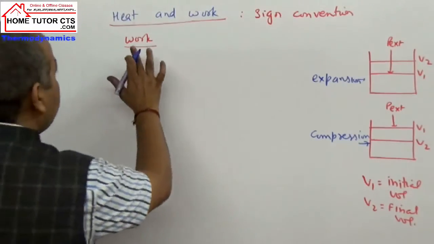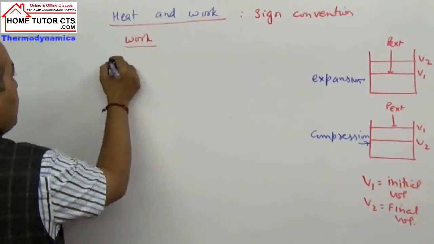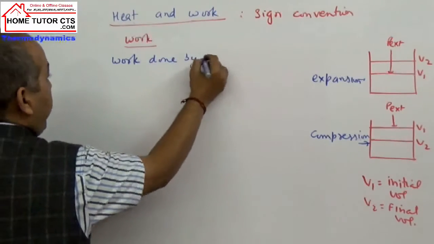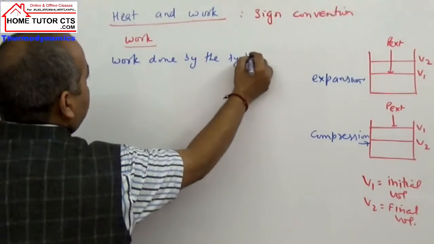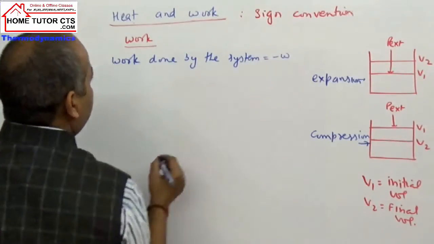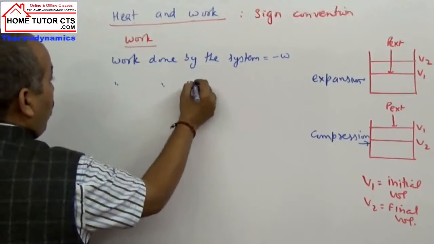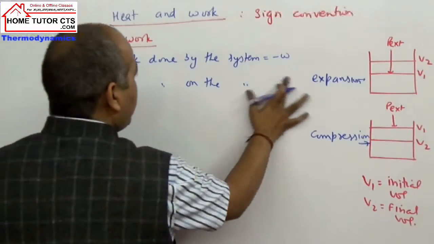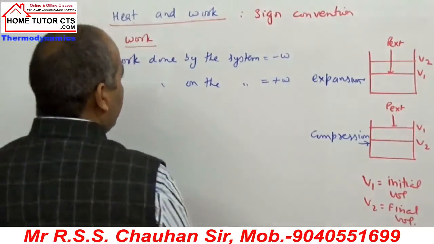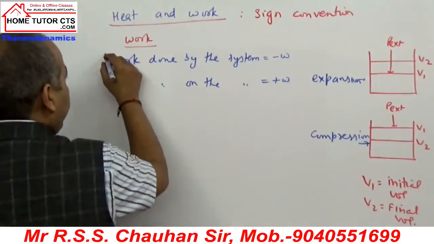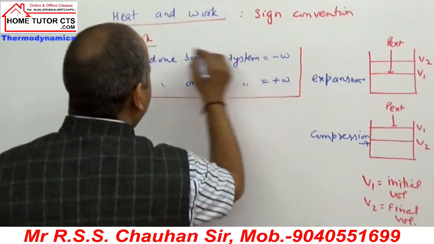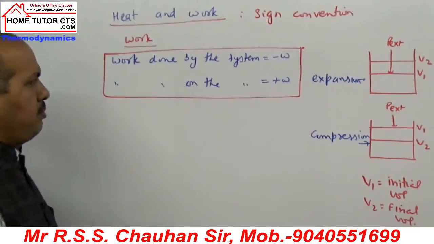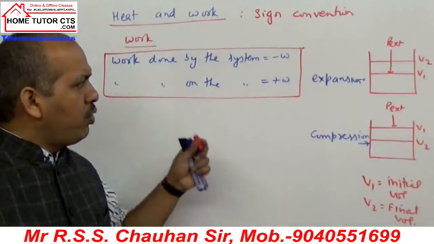Now let us take first here the meaning. Sign convention wise, if we take here work done by the system, it is taken minus work, and work done on the system it is taken plus, W is equal to plus work. When we write here work done by system, it is taken negative, and work done on system it is taken positive. Now if I explain this term negative positive, इसका और क्या मीनिंग हो सकता है?